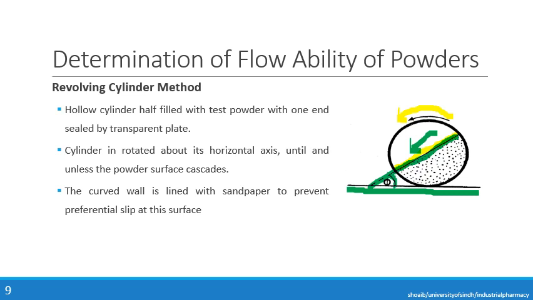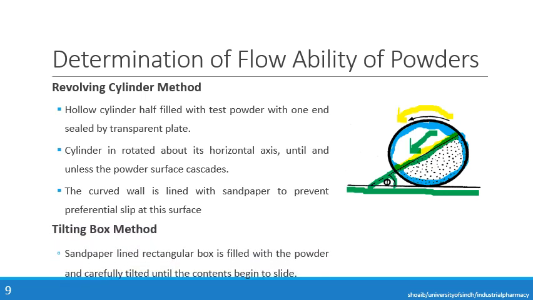One thing should be noted, that the cylinder wall is lined with sandpaper to prevent preferential slip at this surface. Now the wall of this container is lined by sandpaper, because if we don't line it by the sandpaper, the powder will be just gliding onto the surface of the container as we are revolving the cylinder, and we will not achieve a proper angle for the determination of the angle of repose.